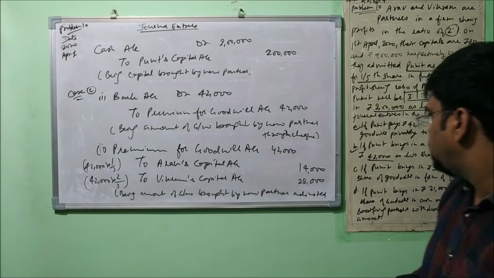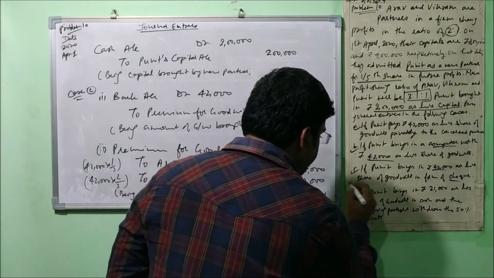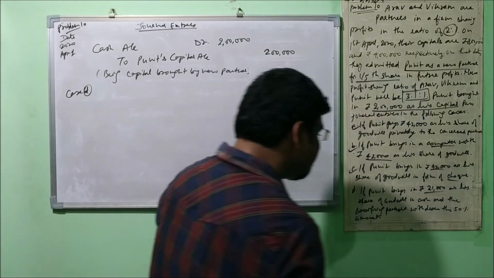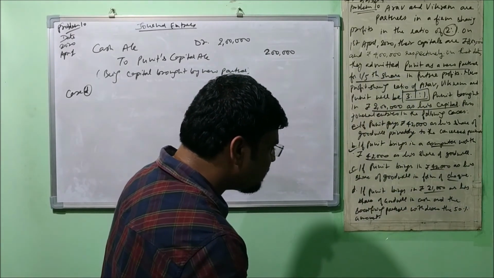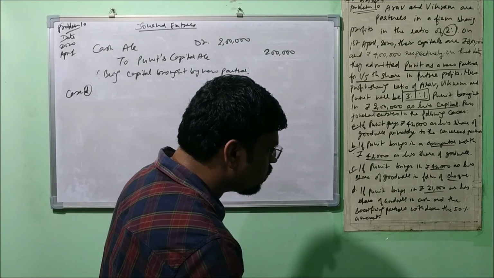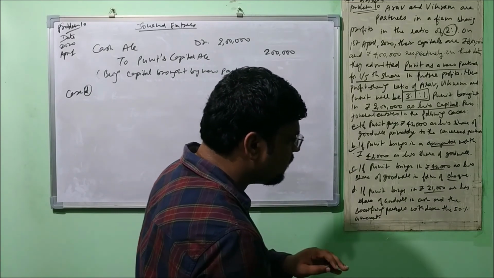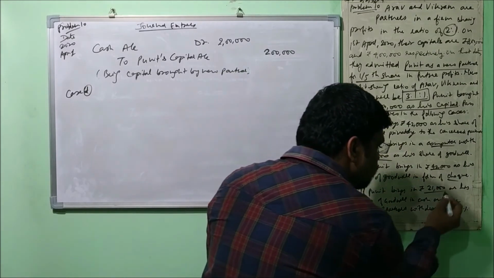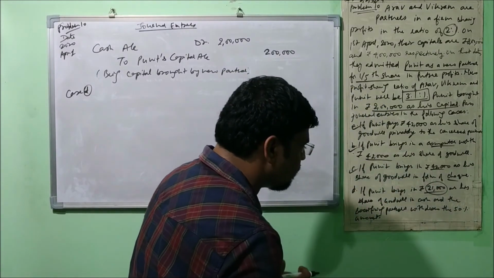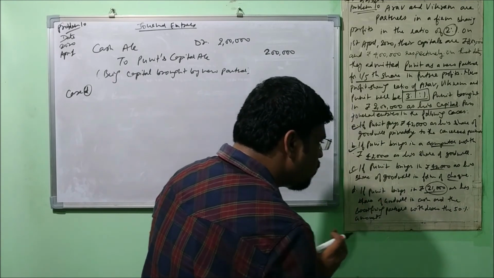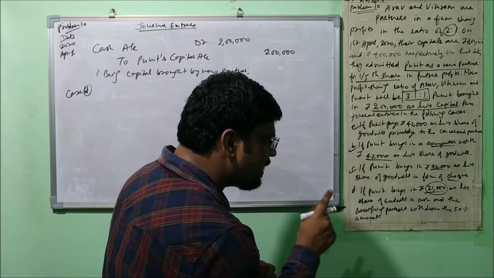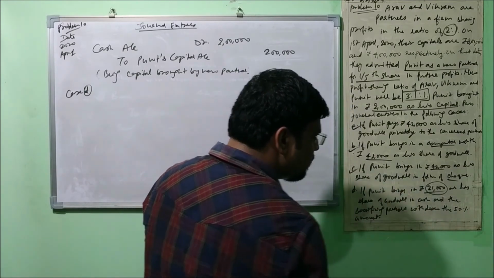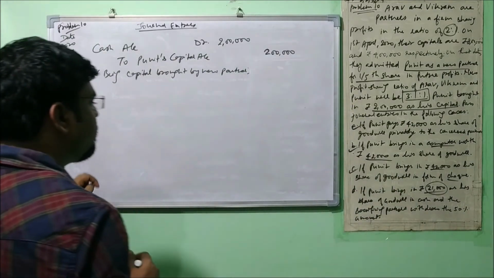Understood? Now let's move on towards case D. It says if Puneet brings in rupees 21,000 as his share of goodwill in cash and the sacrificing partners withdraw 50%. So don't think that the total share is 42,000. Here for this case the total share is 21,000. This is the complete share. So he is bringing that amount in cash, and that amount is not retained in the business, 50% is withdrawn by the partners.